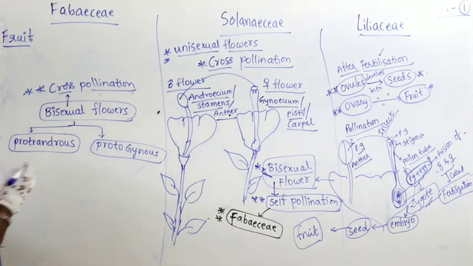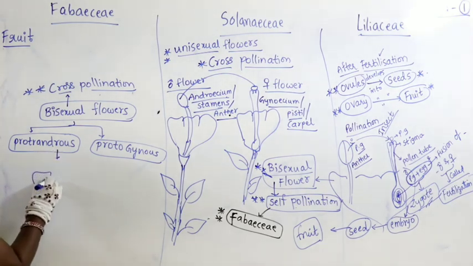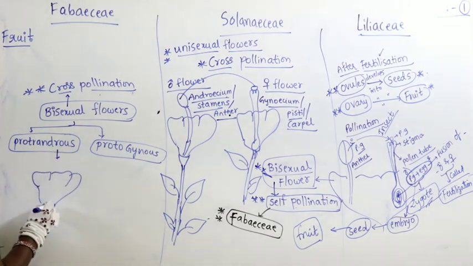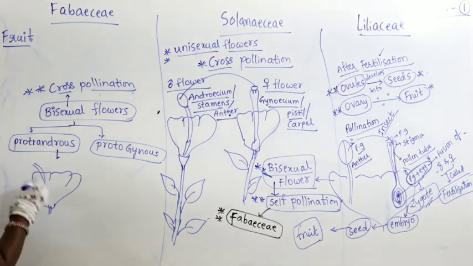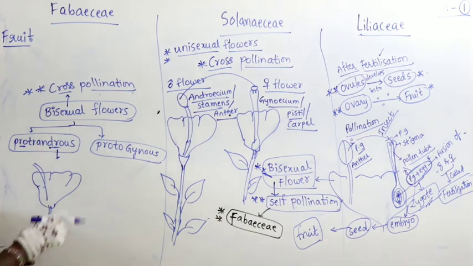So what is the meaning of protandrous here? I told you, proto means first, androus means androecium.